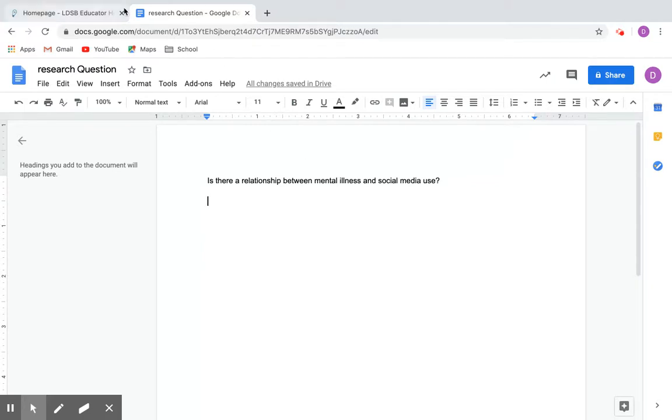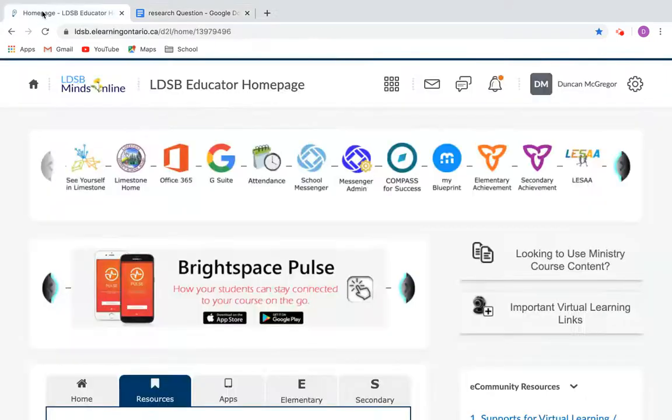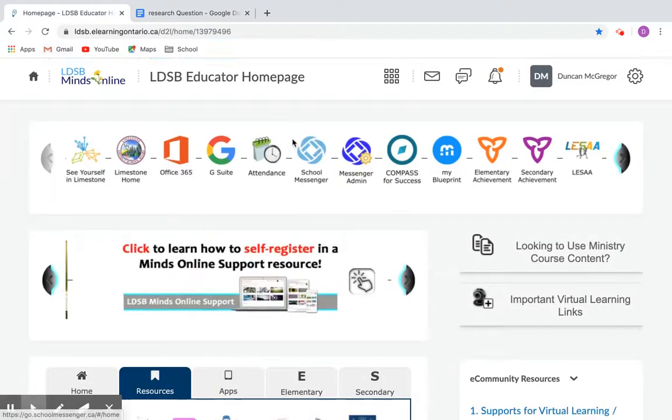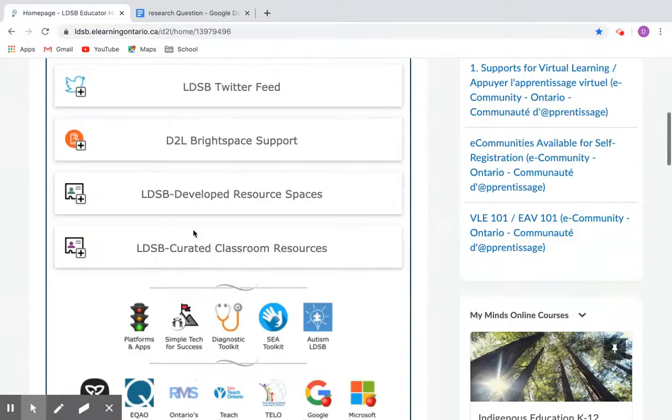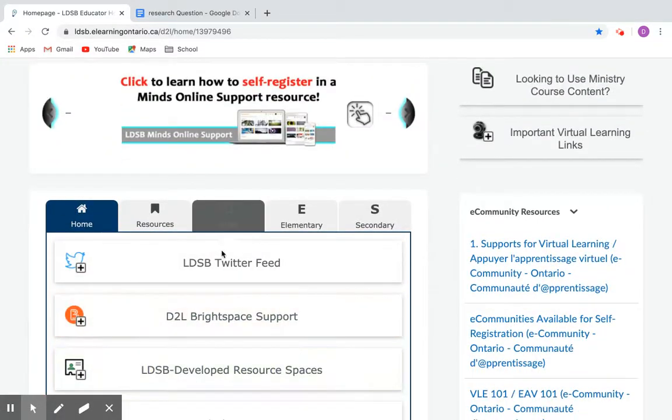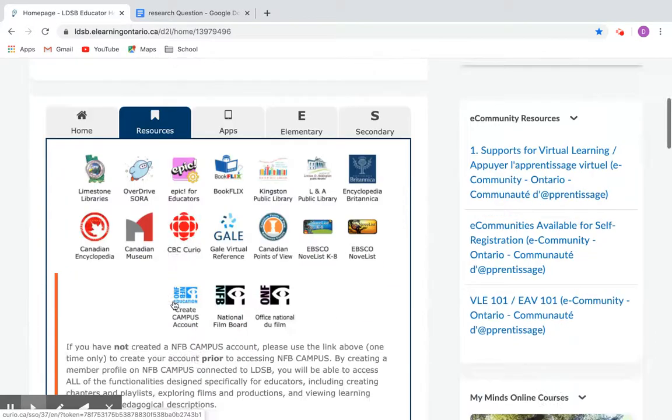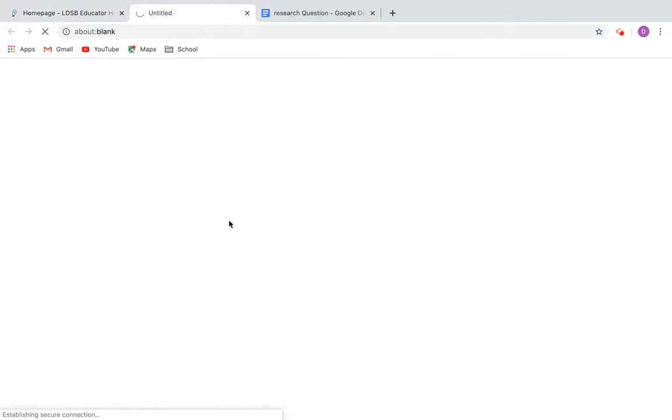Notice that I have two tabs going on here. One tab is obviously for the Google Doc and one tab is for the home page. Now you have a student homepage which looks a little bit different. But if you scroll down, you have this area as well. You click resources and then you click Gale Virtual Reference.